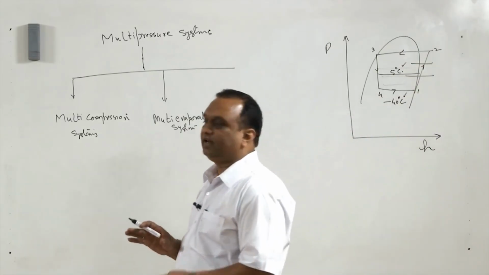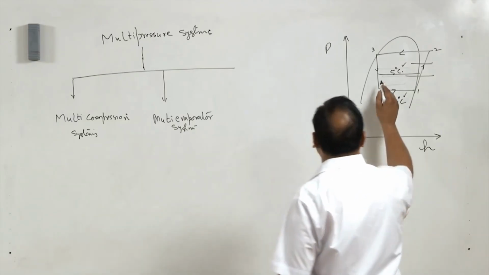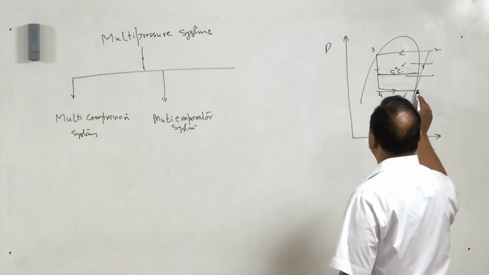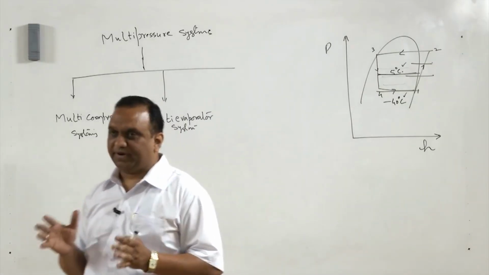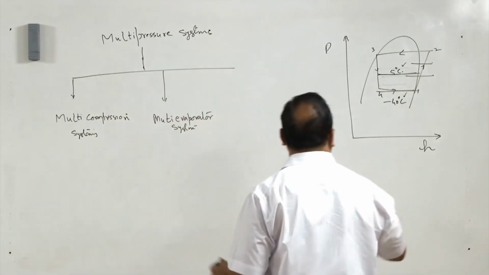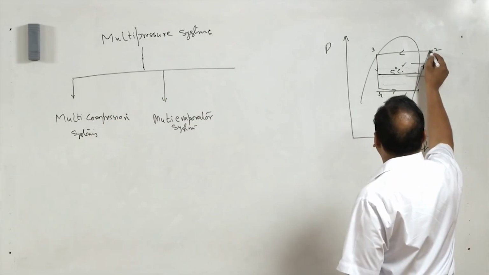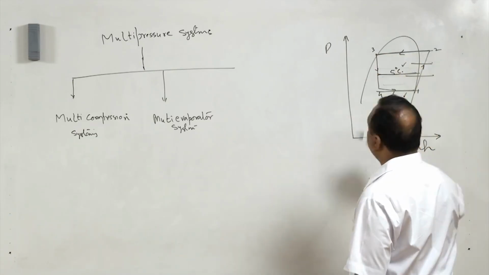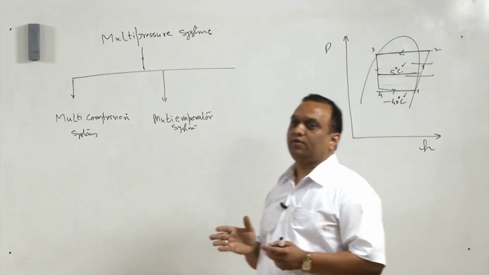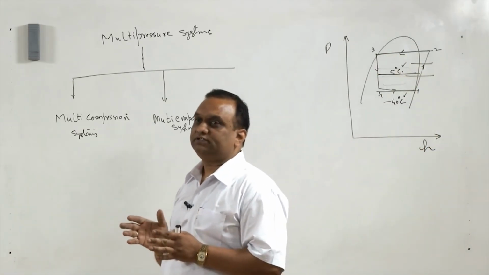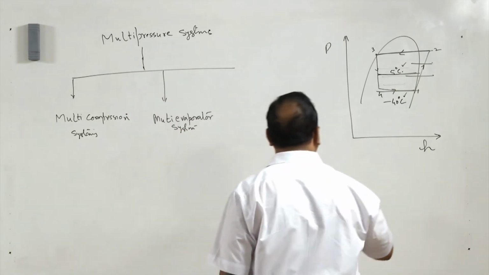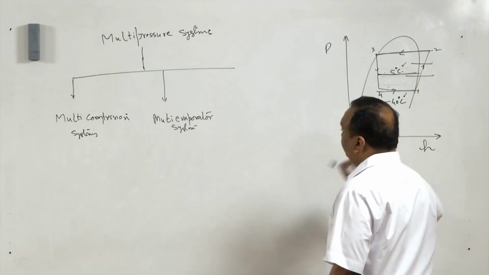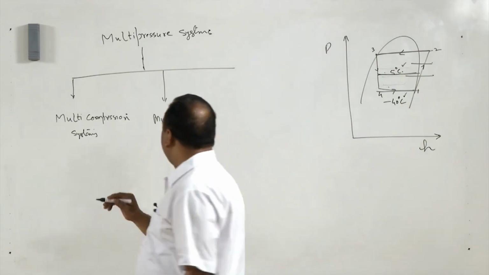I will have to make arrangements. But here, if I have a multi-evaporator system, we can expand the condensed refrigerant at high pressure at state 3 in two different evaporators. And these evaporators are operating at different temperatures or different pressures. This type of system is known as multi-evaporator system.